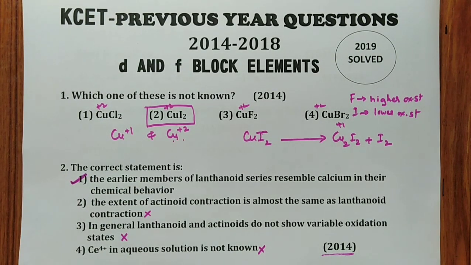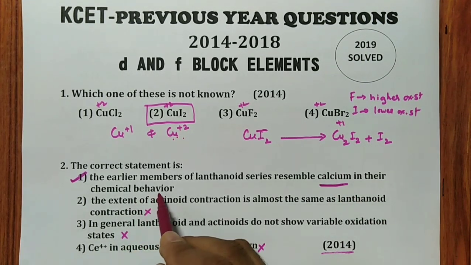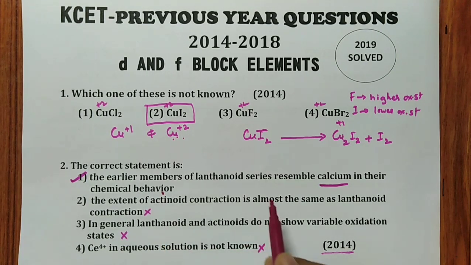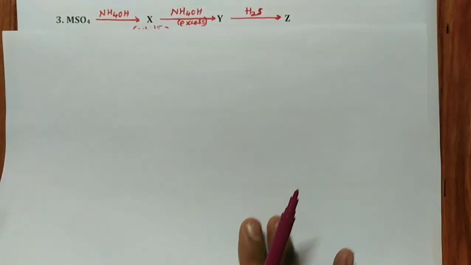And remember one particular concept here: the earlier members of the lanthanides, like cerium, praseodymium, samarium, always resemble calcium in their chemical behavior. The common oxidation state is +3, like aluminium, which is also +3, but the chemical property is almost similar to calcium. That you have to remember. So the first option is the correct one.